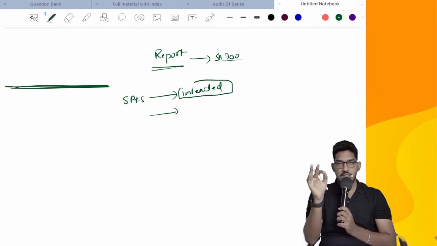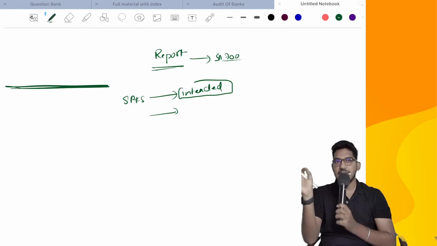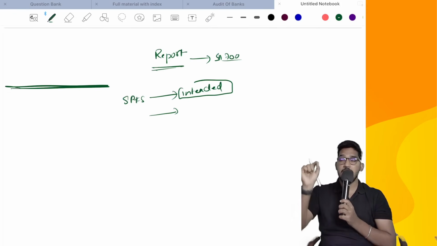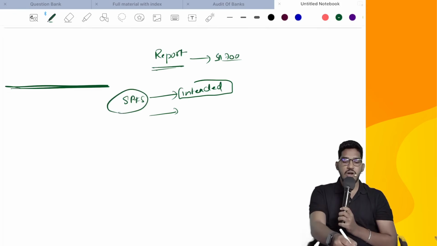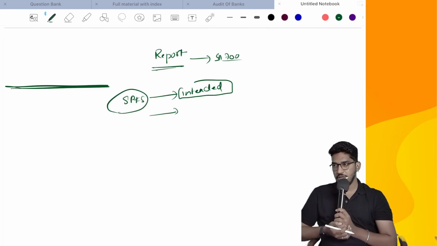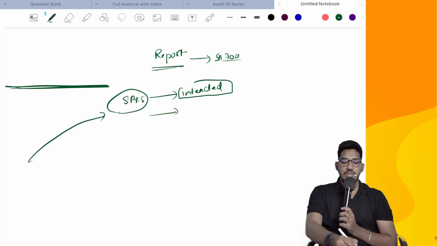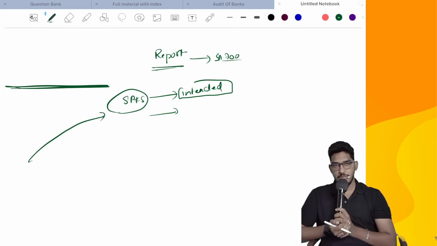This special purpose financial statements and this audit report will fulfill the purpose of only that special user. This financial statements will be suitable only for the decision making of that intended user only. Now you tell me, other than the intended user, if anybody has got access to the financial statements and audit report, if he takes a decision on the basis of that special purpose financial statements, will his decisions be correct or will his decisions go wrong? His decisions will go wrong.